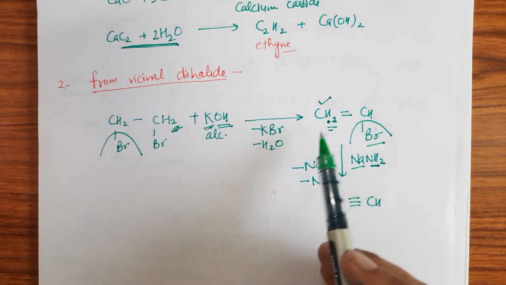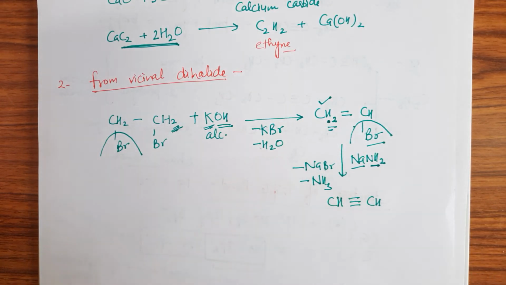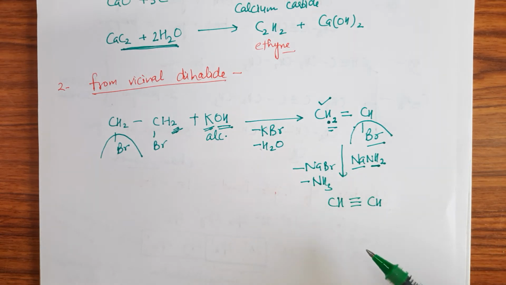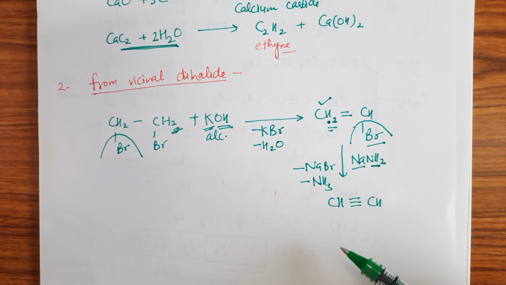That means first there will be formation of alkene. After that, when we treat it with sodamide NaNH2, there will be formation of one more pi bond, that means the triple bond, that is the alkyne. So in such a way ethyne is prepared from vicinal dihalide.